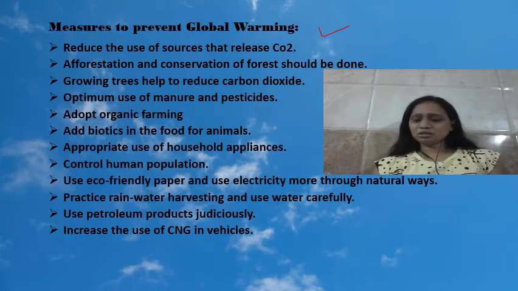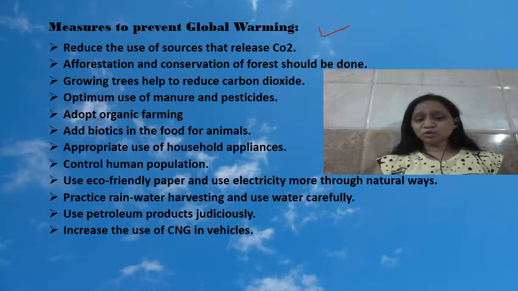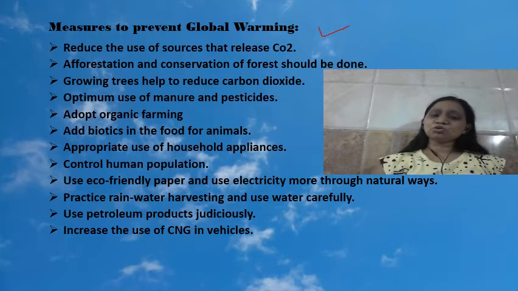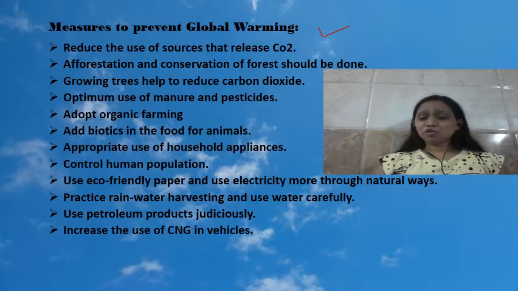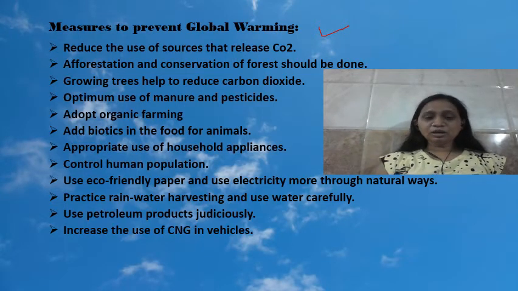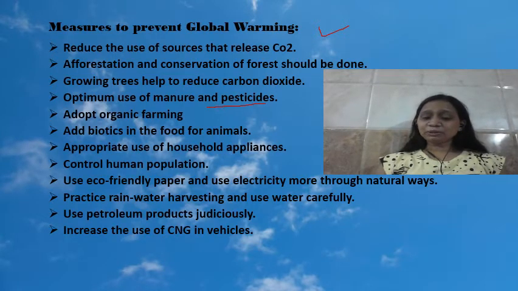Yeah children, these points you actually have to write in your notebook. These are all the same things which we discussed in the last slide, but this is in the form of a note. I will just read it out quickly. Reduce the use of sources that release CO2. These are all the measures which we can take to prevent global warming. Afforestation and conservation of forests. Growing trees helps to reduce carbon dioxide. Optimum use of manure and pesticides. Manure और pesticides का optimum use करना चाहिए. Adopt organic farming.